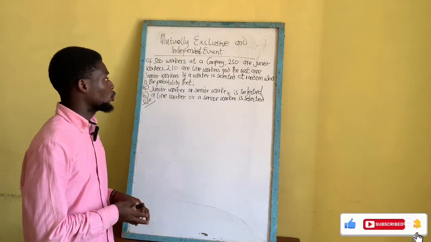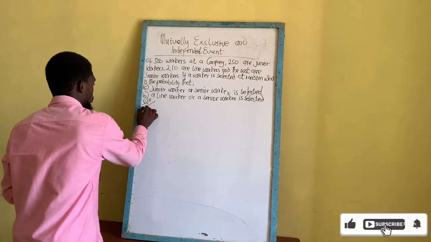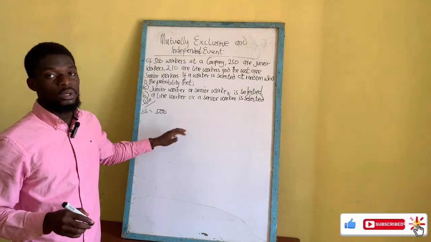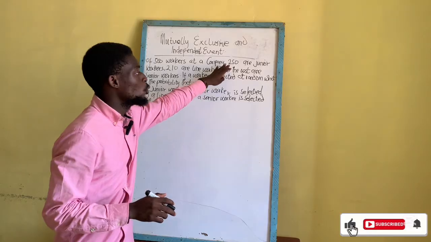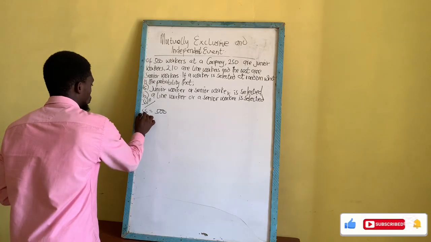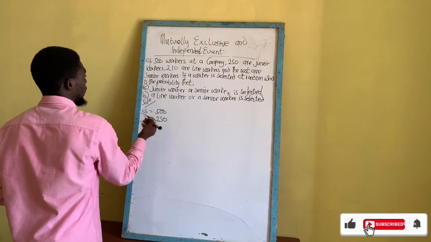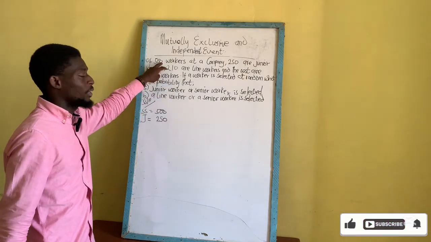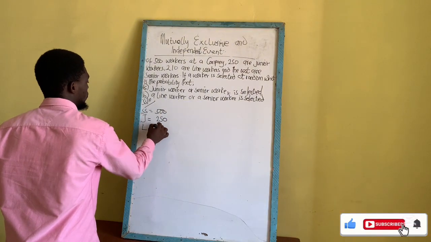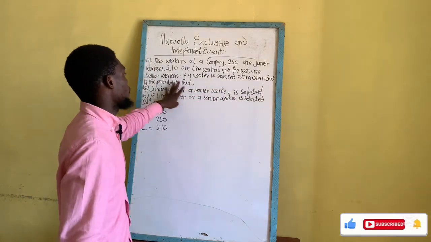So let's analyze the question together. In a company, we have 500 workers, so it becomes our sample space, the total number of workers, which is 500. Out of these 500 workers, we are told that 250 are junior workers. So let J represent our junior workers, which is 250. And 210 of the 500 are line workers, so let L represent line workers, which is 210. And it says that the rest are senior workers.